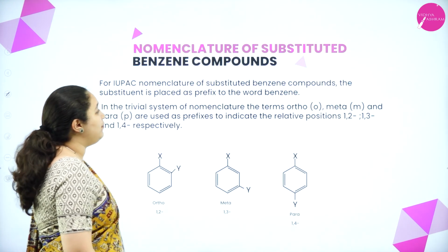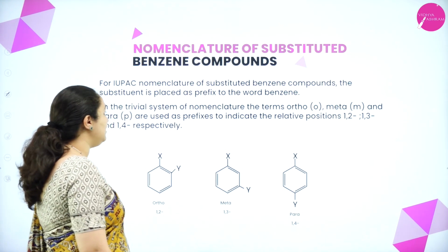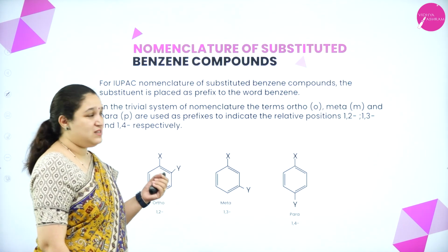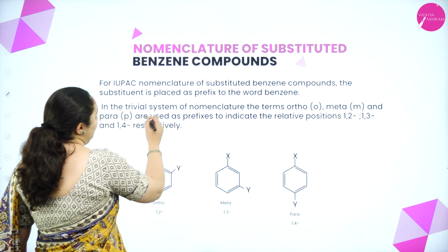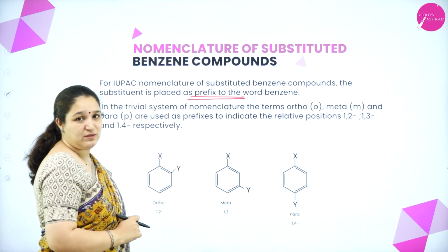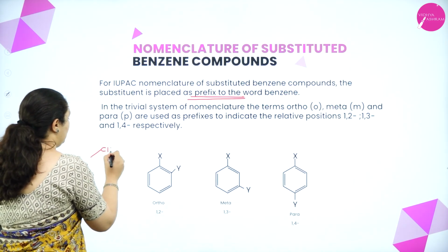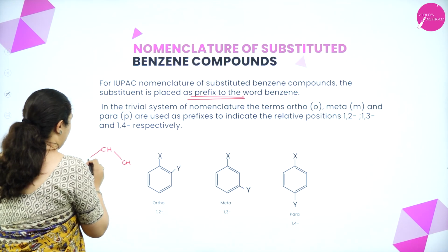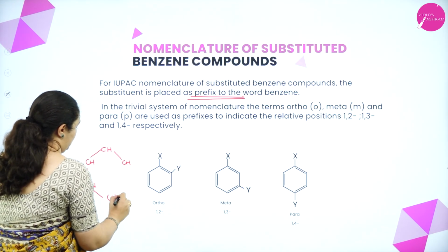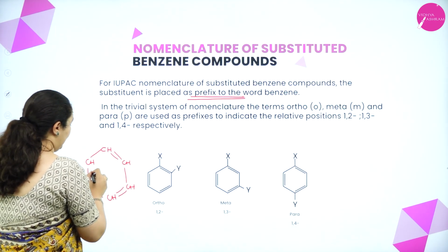Next you have nomenclature of substituted benzene compounds. So here in the IUPAC nomenclature, when the benzene is substituted, then it goes as a prefix to the word benzene. Now what is benzene? Benzene is got CH, CH, CH, CH, CH, CH, 6 CH groups with alternating double bond.